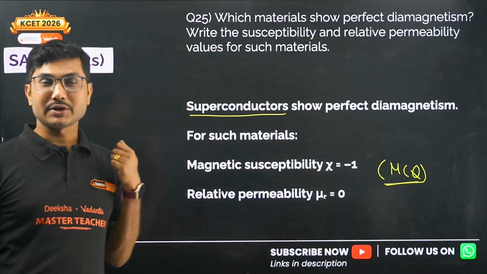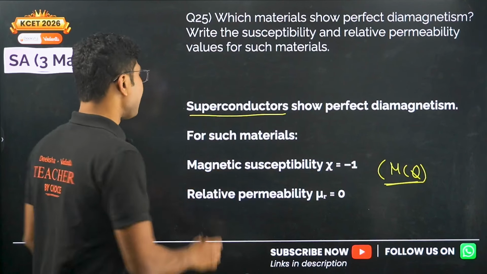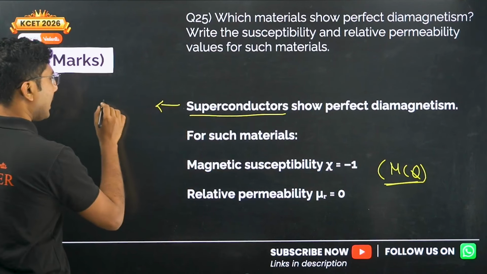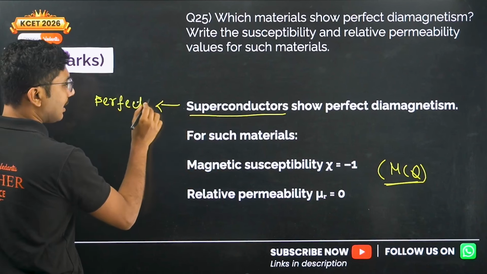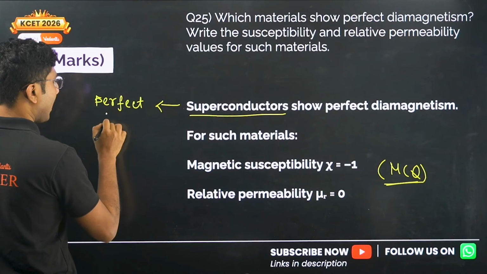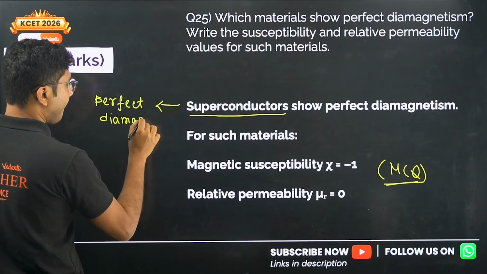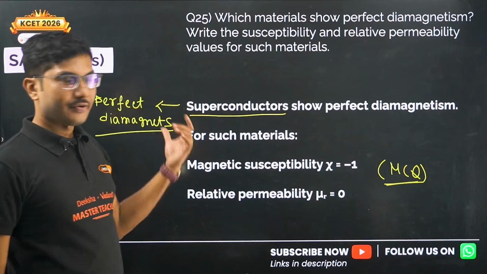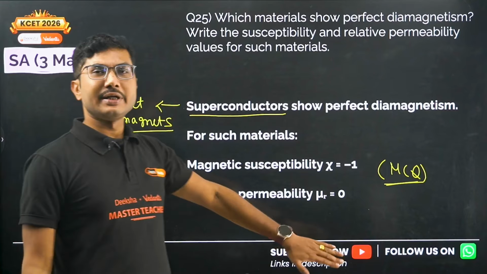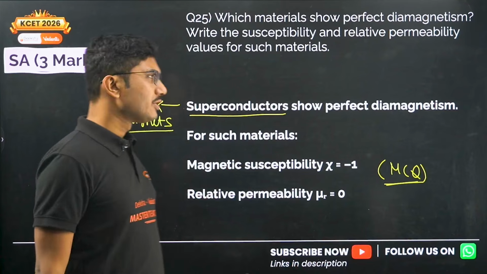Also, superconductors are sometimes called perfect diamagnets. Why? Because their susceptibility is -1. So remember these simple facts. Relative permeability is exactly equal to 0.